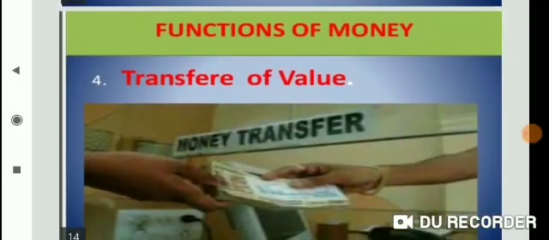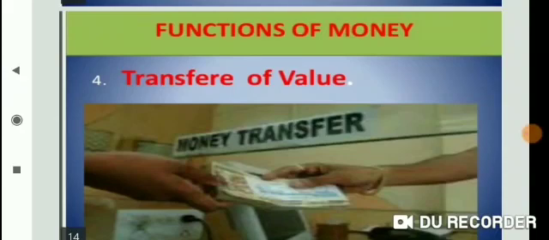Transfer of value is the use of money to make things easier to exchange, and it is a perfect transfer of value. For example, student, money is sometimes paid in advance with the promise of delivery of goods later. So this is the transfer of value also. It is the main perfect transfer of value because money is anything which has common acceptability as a means of exchange, measure of value, transfer of value, and store of value.